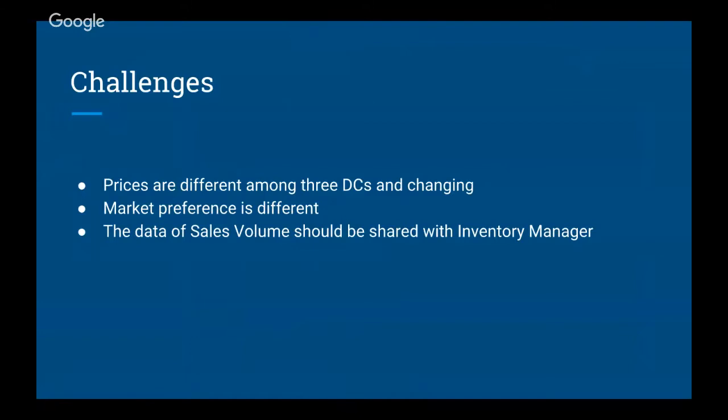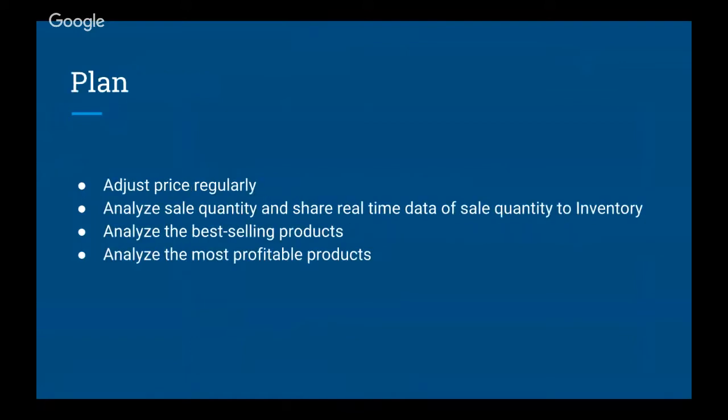Finally, the data of sales quantity should be combined with inventory for better inventory and production management. This task is also time-consuming. We have to not only analyze our own data, but also competitor sales quantity, so we can justify whether we are good or not, or should we change the current setting of MD16Y. So here's our plan, which is all for our marketing goals: adjust price, analyze sales quantity, analyze the best-selling products and the most profitable products.